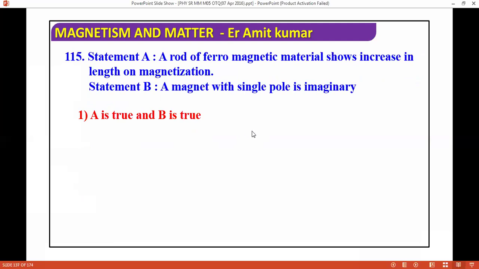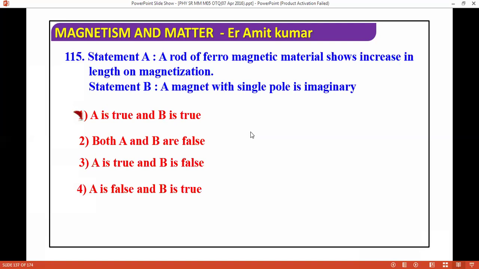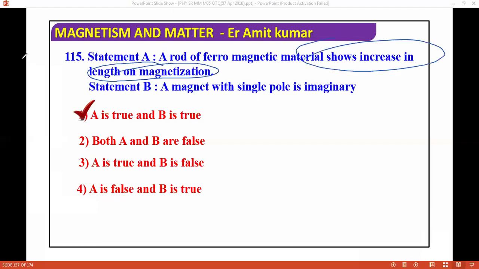The next question is a statement: a rod of ferromagnetic material shows an increase in length on magnetization, but a magnet with a single pole is imaginary. What is the correct answer? First is true and second is true. A rod of ferromagnetic material shows an increase in length on magnetization. So now next question we are moving ahead.